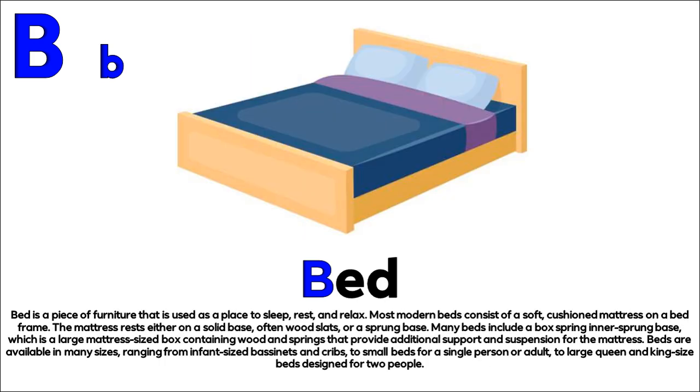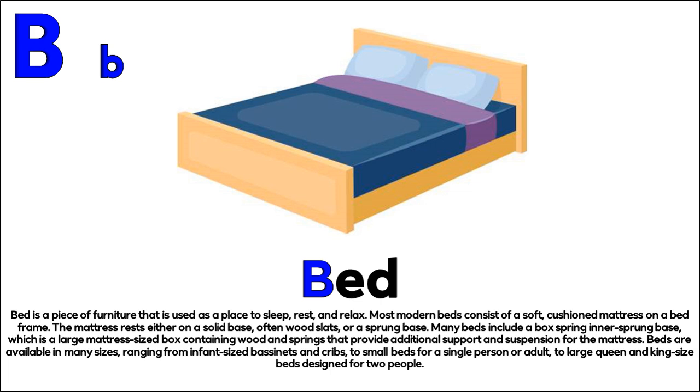B. Bed. Bed is a piece of furniture that is used as a place to sleep, rest, and relax. Most modern beds consist of a soft, cushioned mattress on a bed frame. The mattress rests either on a solid base, often wood slats, or a sprung base.